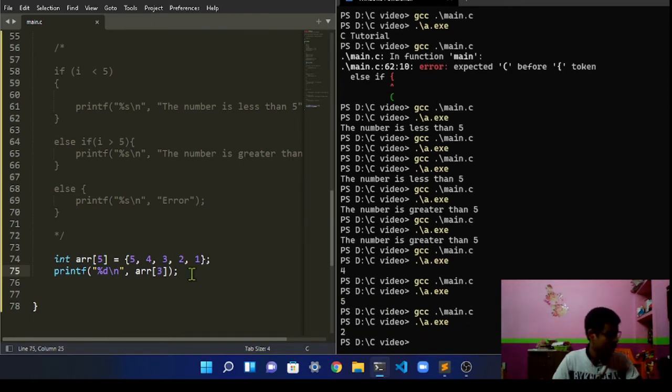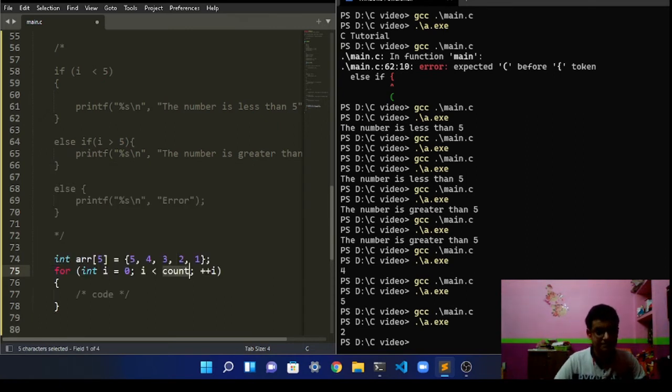Okay, so this was about an array. Let's say you want to print all the elements of this array. So here we're going to use a for loop. int i is 5 over here, and let's say printf percent %d, and we want to print array i.